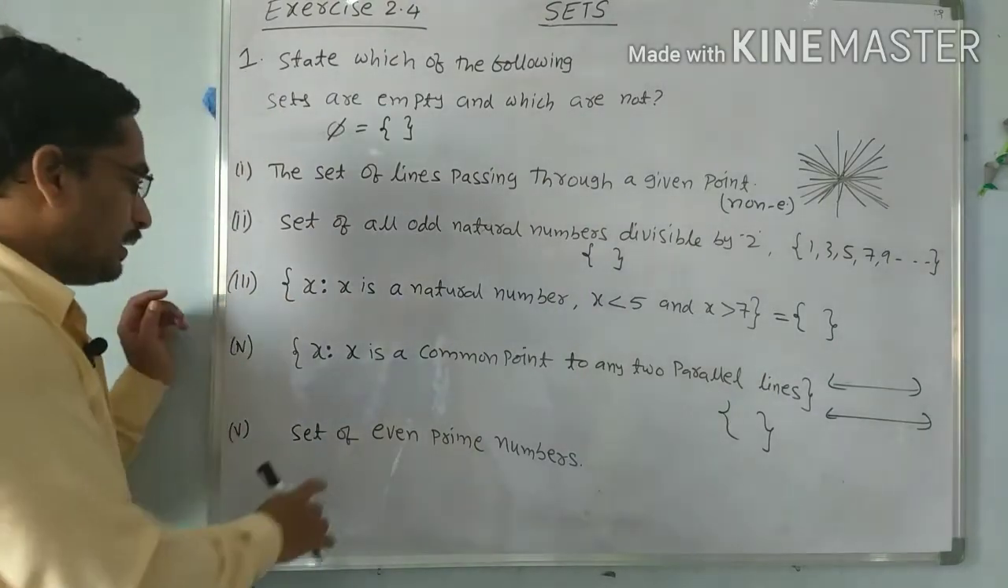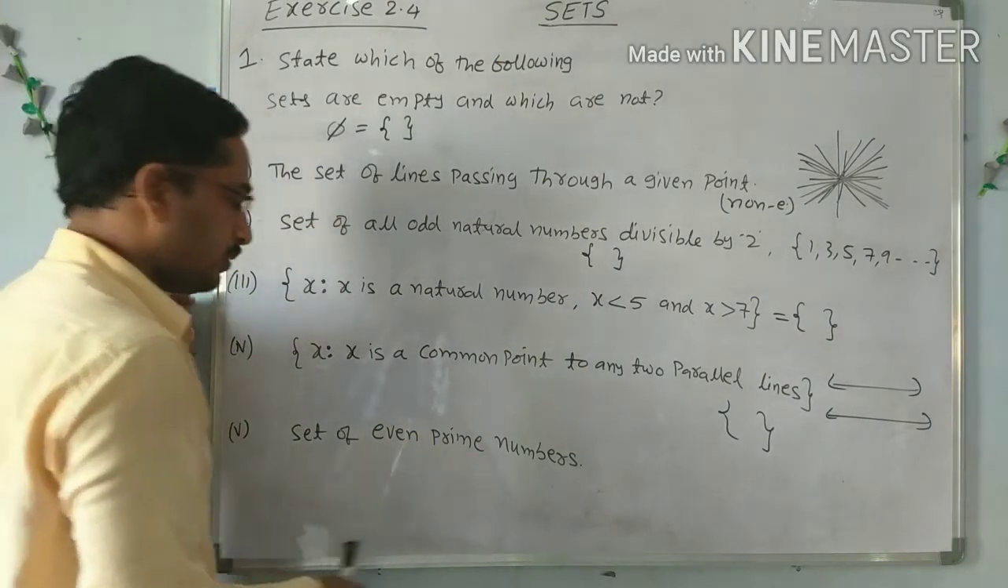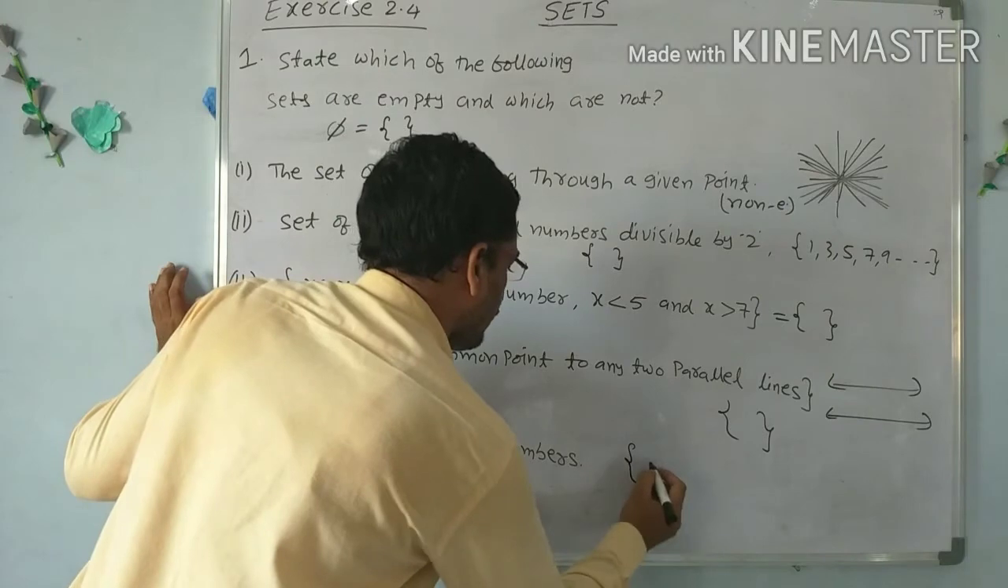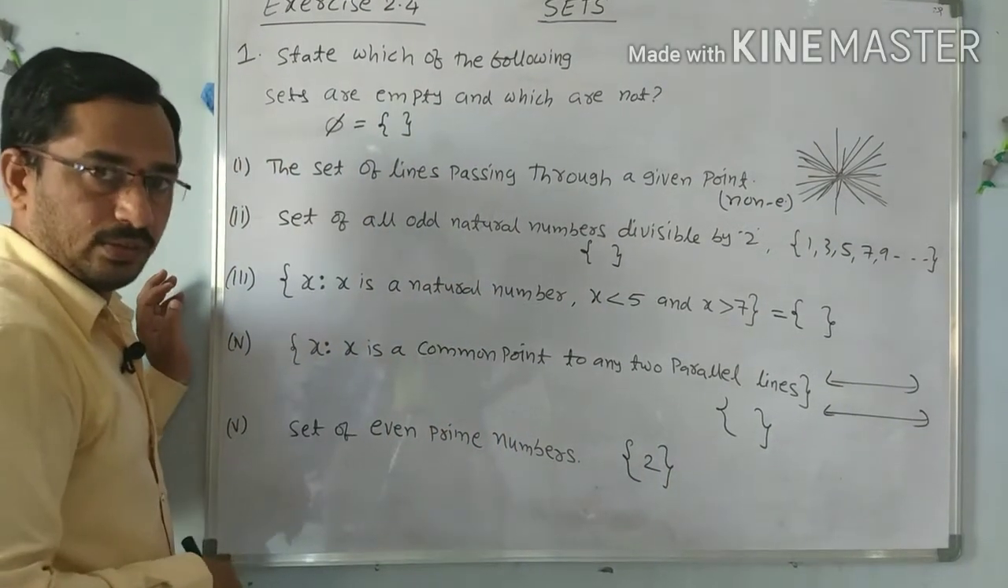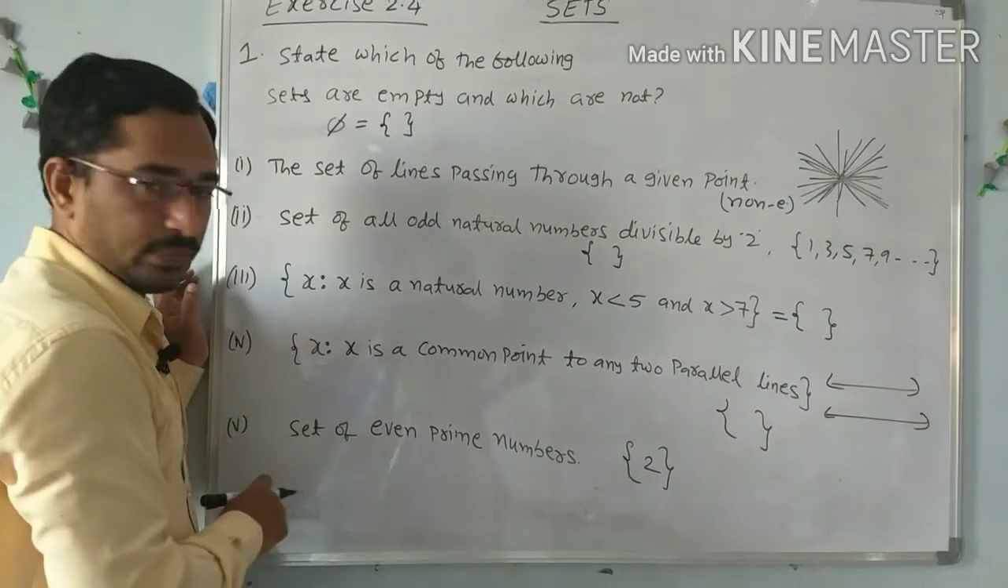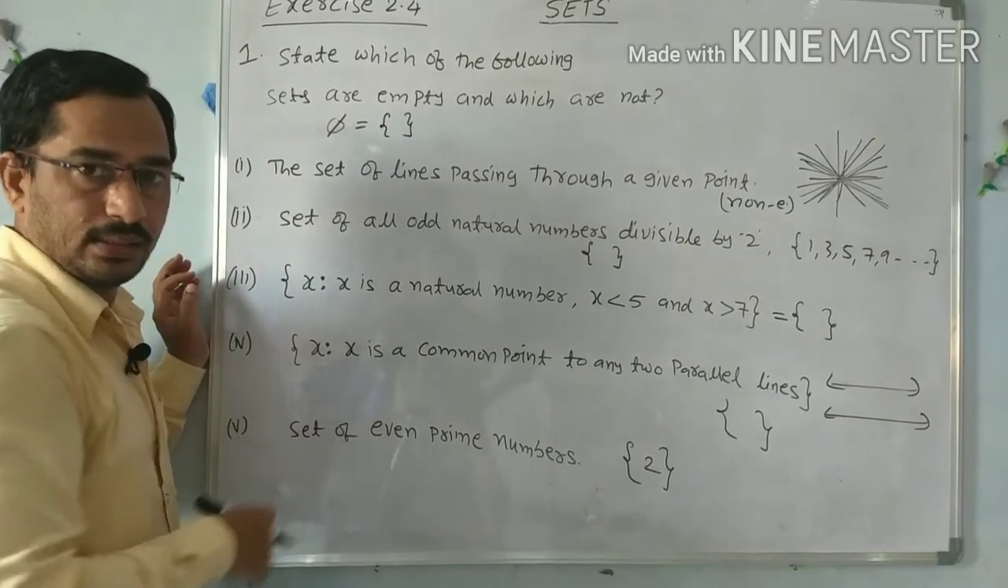And the last one, the set of all even prime numbers. So what are the even prime numbers? The only even prime number is 2. So it contains one element, 2. So it is not an empty set. So it is a non-empty set.